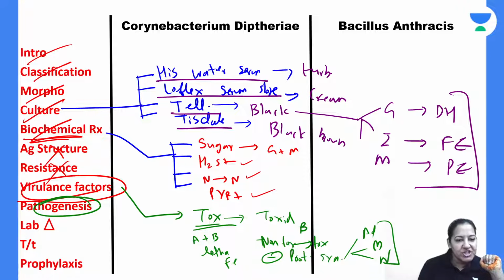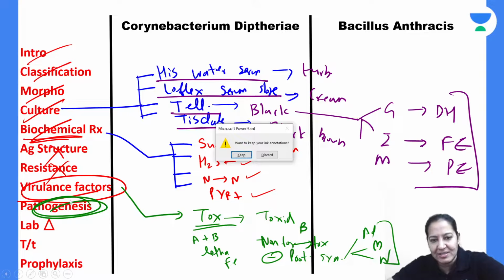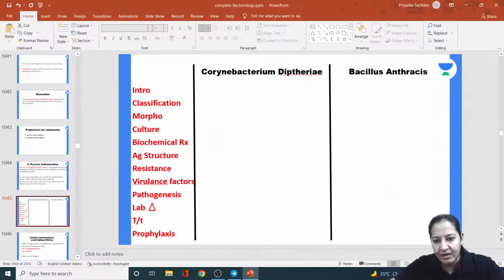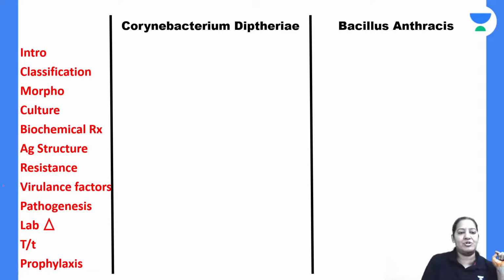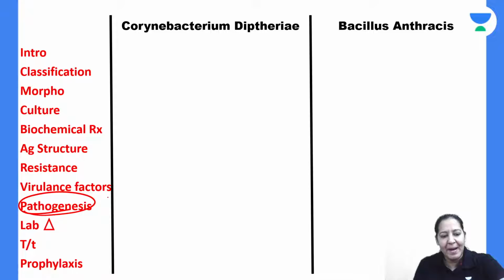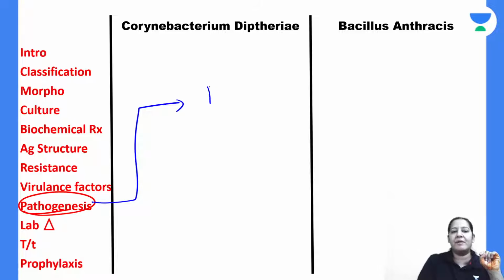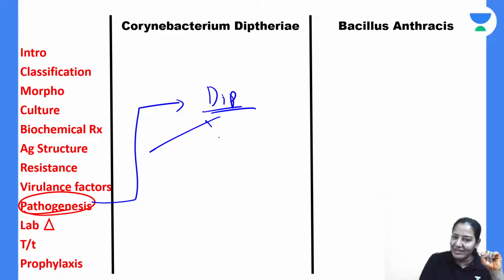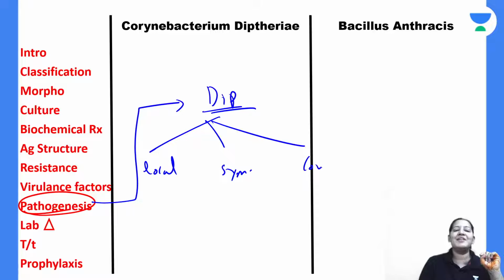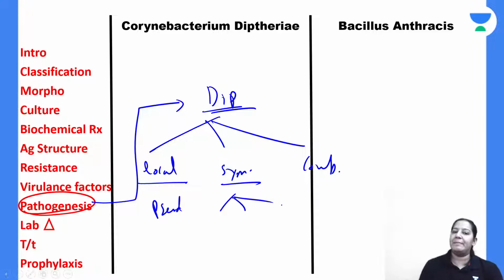Coming on pathogenesis. The next heading is pathogenesis. Let me erase it and then again zoom it. Who will tell me pathogenesis? It causes only one disease. The name of the disease is diphtheria. Diphtheria is having 3 effects: local effect, systemic effect, and complication. You already know the local effect: pseudomembrane is formed. In systemic effect, the 3 organs are damaged.